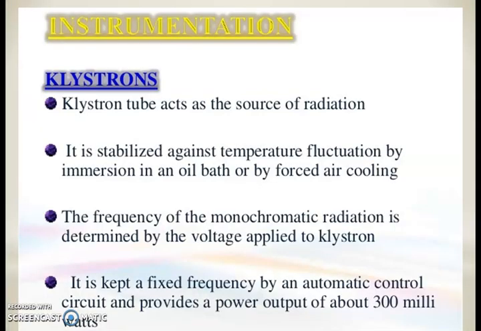Let me discuss the instrumentation. Klystron. The klystron tube acts as a source of radiation. It is stabilized against temperature fluctuation by immersion in an oil bath or by forced air cooling. The frequency of the monochromatic radiation is determined by the voltage applied to the klystron. It is kept at a fixed frequency by an automatic control circuit and provides a power output of about 300 milliwatts.